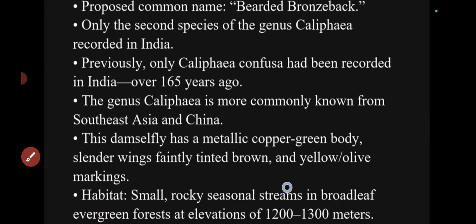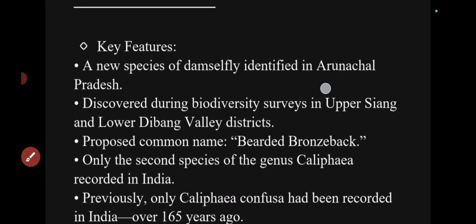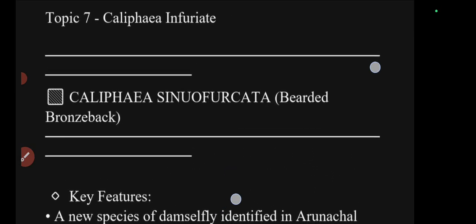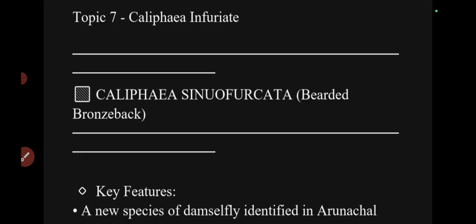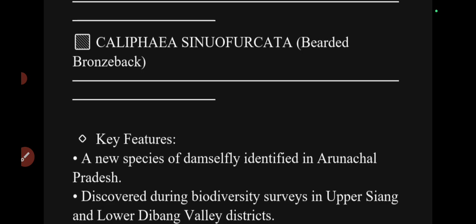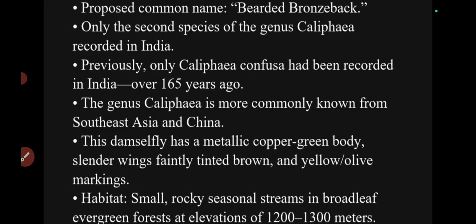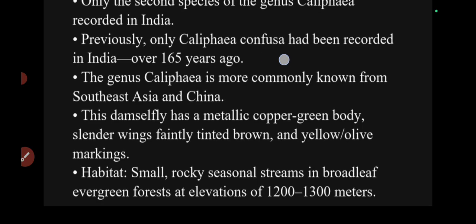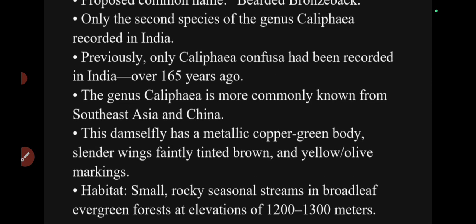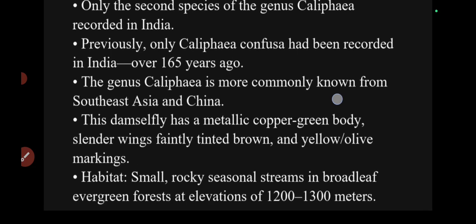Remember these points. Let me repeat the important features of this species found in the news, Calafia cynosuricata, which was found in a few districts of Arunachal Pradesh during a survey, also called the bearded bronzeback. This is the second species of the genus Calafia recorded in India. Calafia confusa was the first species, recorded almost 165 years ago. Now after 165 years, we are recording the second species of this genus.